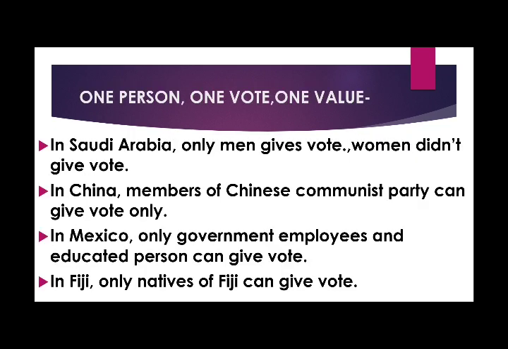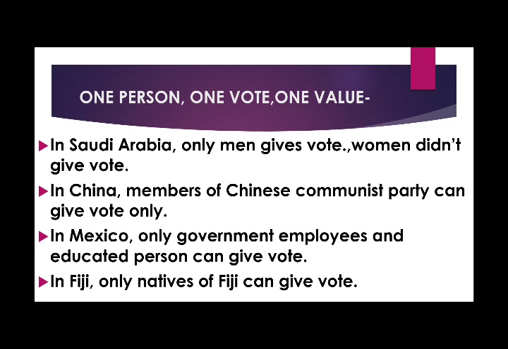And moving towards the other features of democracy, the fourth one is one person, one vote, and one value. And here also I am presenting you some examples so that it can be clearer to you what the meaning of one person, one vote, and one value is. In Saudi Arabia, it is the name of a country, you have all heard it.